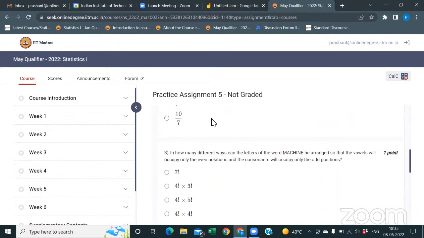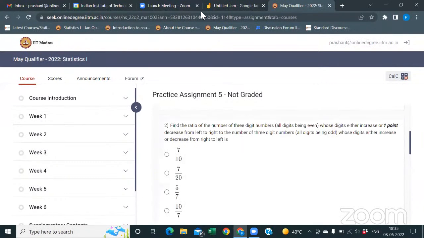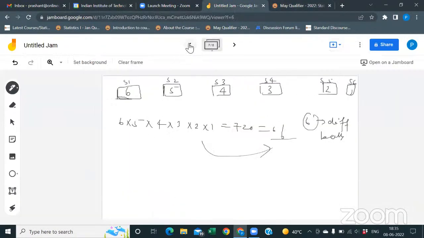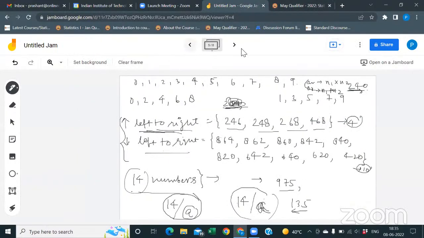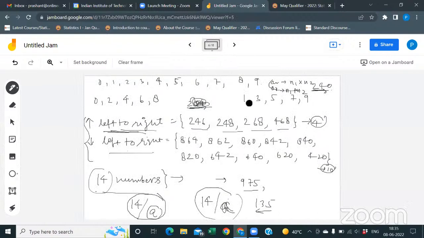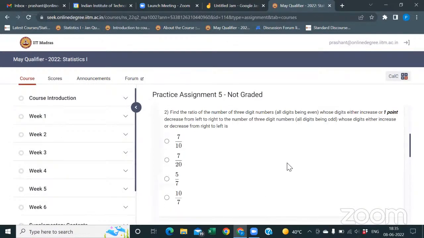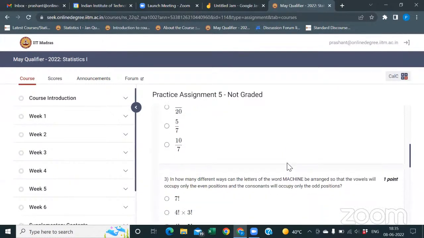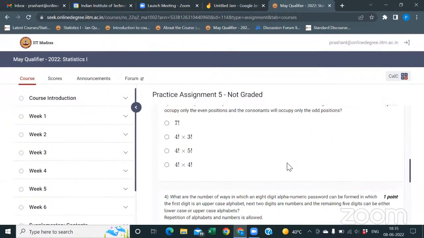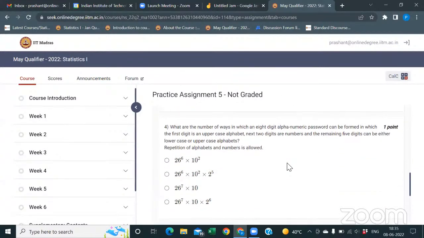Oh yeah, now it's question number 2. This one? Yes, I explained it just 5 to 10 minutes before. The ratio of this. Not this one, I think. This one? Find the ratio of, you are saying this second number. Oh yeah, right, you explained it. Okay. And question number 4. This one? Yes, this is the fourth one, right?